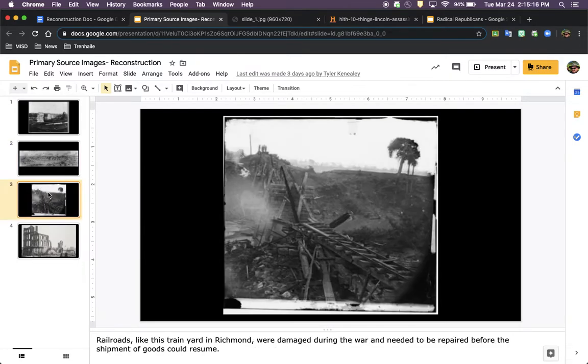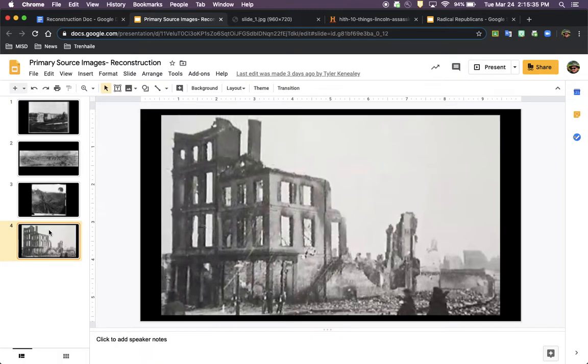Here is a railroad in Richmond, Virginia. This is a bridge that goes over a valley of some kind, and it was completely destroyed and needed to be repaired as well. So even if the rest of the track wasn't, this would take many months to repair and get it up and going again. And this last picture shows what looks like a town square. It could have been the courthouse or the town hall. It was completely burned out in the middle of this town.